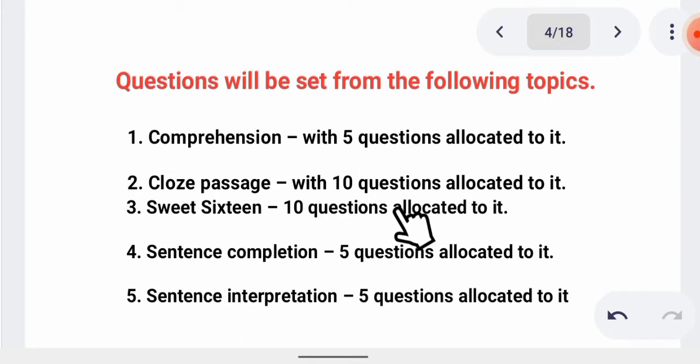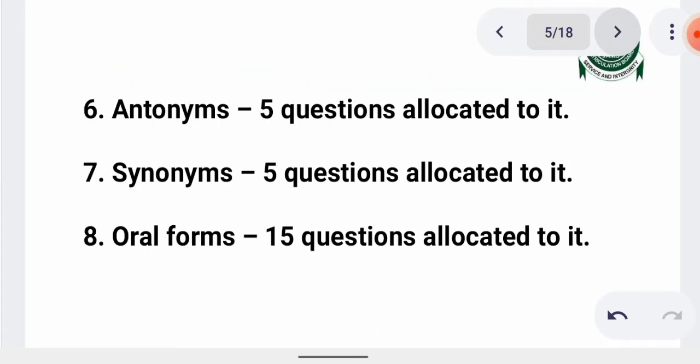So all you need to do here is to read and understand the text very well before the day of your exam. Then the fourth one is sentence completion. You'll be expecting 5 questions from this category, and the final one is sentence interpretation, in which you'll be interpreting certain words or sentences, and you'll be expecting 5 questions from here, making it 60 questions. That means the total questions you'll be expecting from your JAMB Use of English on the day of your exam are 60.